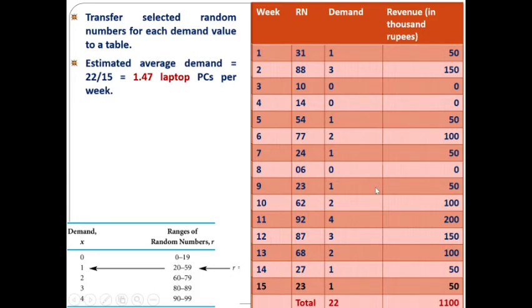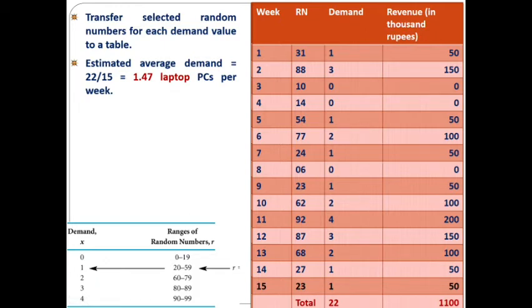After having all the data, we have to calculate the estimated average demand which is asked in the question. So estimated average demand is total demand divided by number of weeks. Total demand is 22 laptops and the weeks are 15 weeks. So it is 22 by 15, which gives you 1.47 laptop PCs per week. This is your estimated average demand. This is how we have to calculate it.